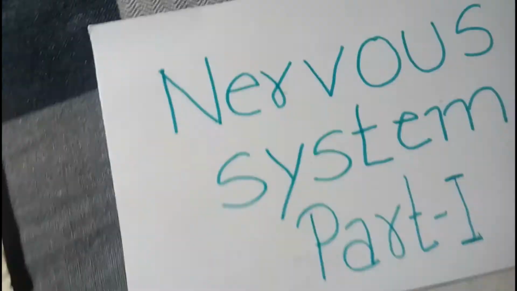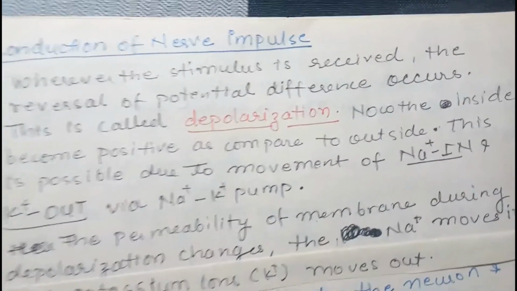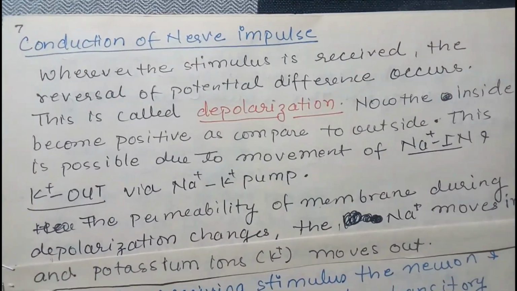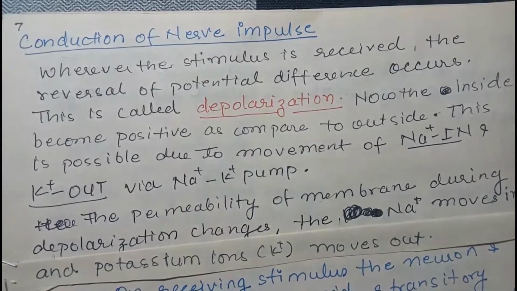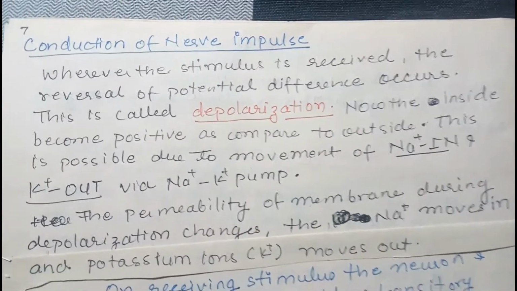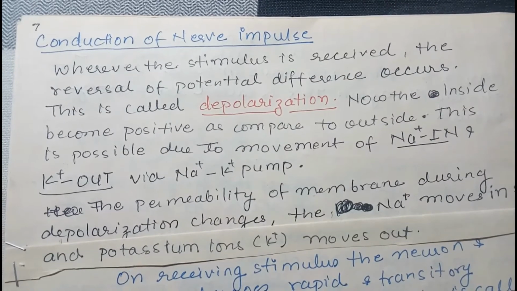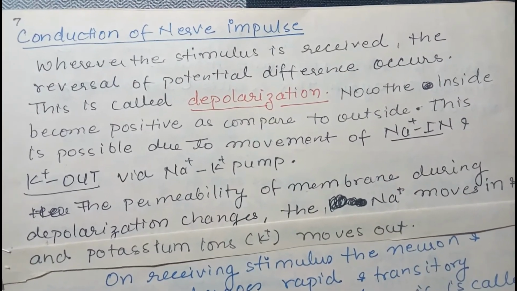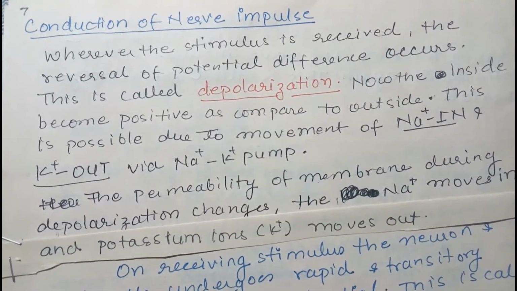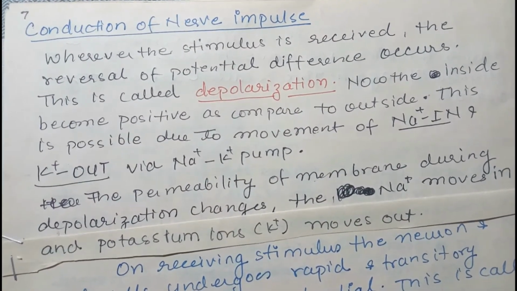Now what will happen once it receives the stimulus? So conduction will start. Whenever the stimulus is received, the reversal of potential difference occurs. This is called depolarization. Now the message is conducted. First it is generated, now it is conducted. Now inside becomes positive as compared to outside. This is possible due to movement of sodium in and potassium out via sodium.